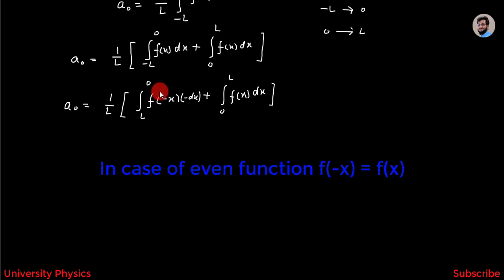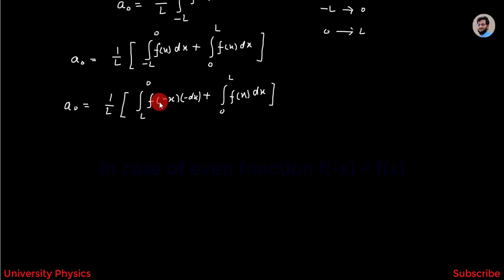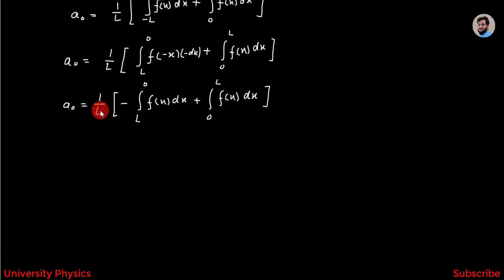Friends, we know that in case of even function f of minus x is equal to f of x. So, this can be written as a naught is equal to 1 over L minus integration from L to 0 f of x dx plus integration from 0 to L f of x dx. Here this f of minus x has been replaced by f of x and this minus has been written over here.